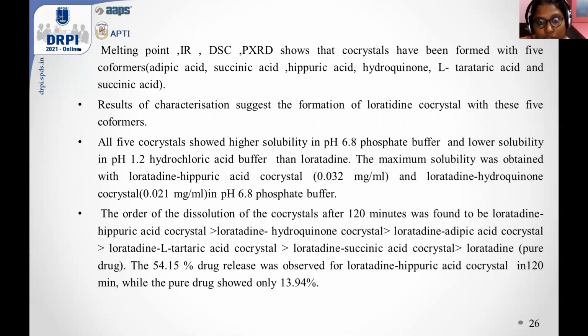The order of dissolution of the co-crystals after 120 minutes was found to be loratadine hippuric acid co-crystal greater than loratadine hydroquinone co-crystal greater than loratadine adipic acid co-crystal greater than loratadine L-tartaric acid co-crystal greater than loratadine succinic acid co-crystal greater than the loratadine pure drug. 54.15% of the drug release was observed for the loratadine hippuric acid co-crystal in 120 minutes, and the pure drug showed only 13.94%.